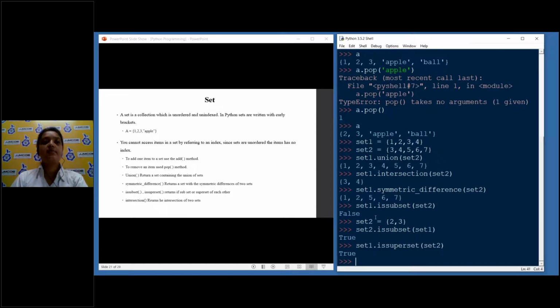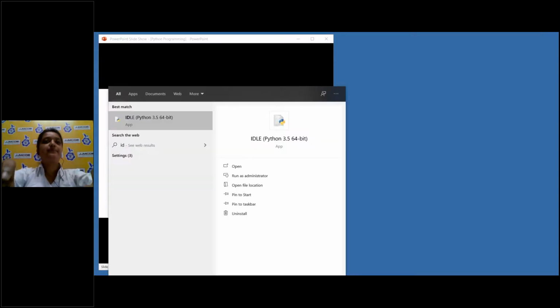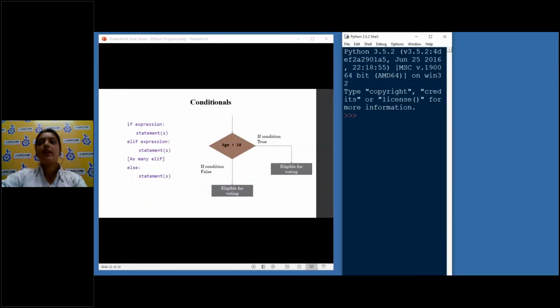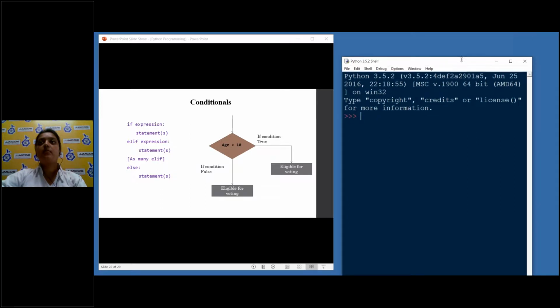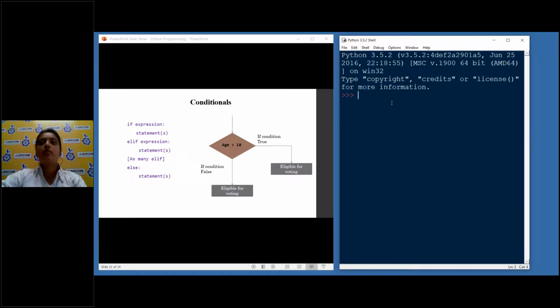Now on the remaining slides, the last 8 slides, I will be talking about conditionals, if-else statements, for loop, and some extra stuff. So let's move forward. I will close this and start a fresh one. All this time we were typing the program in this shell. Now we'll do some actual programming. Conditions: if, else if, else.